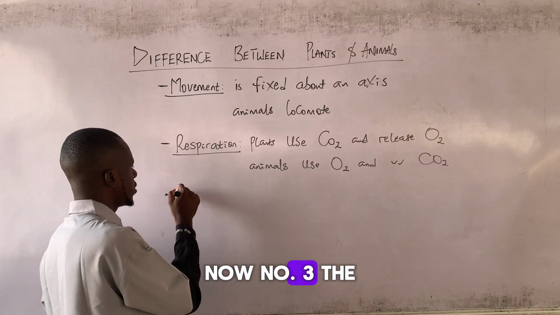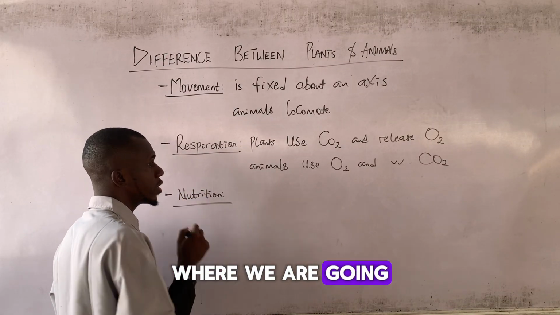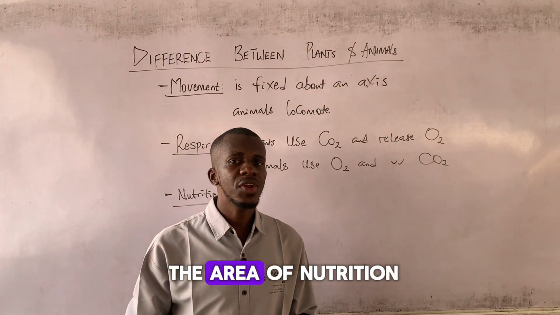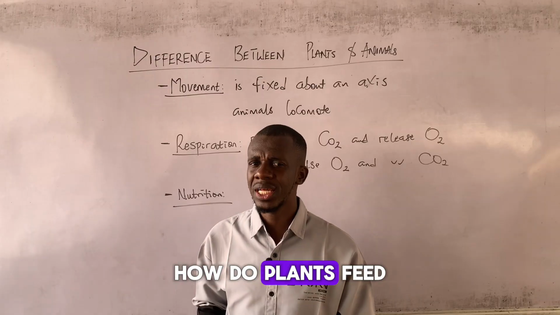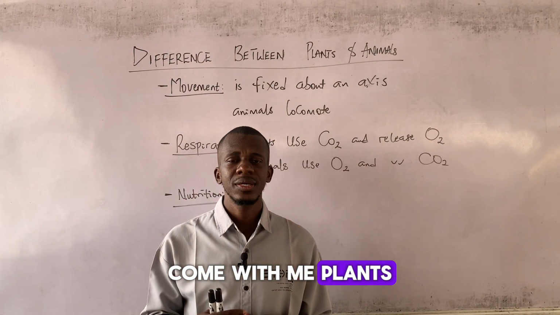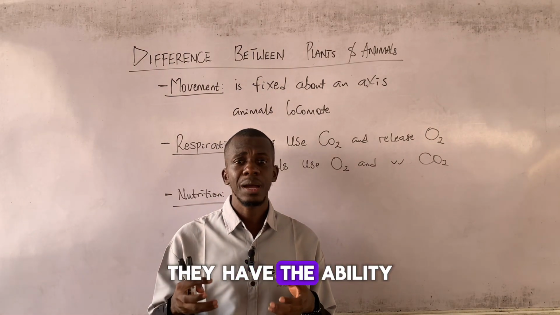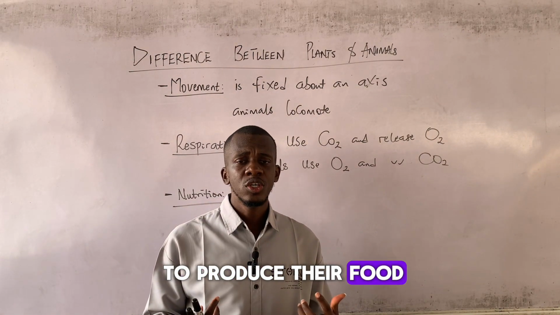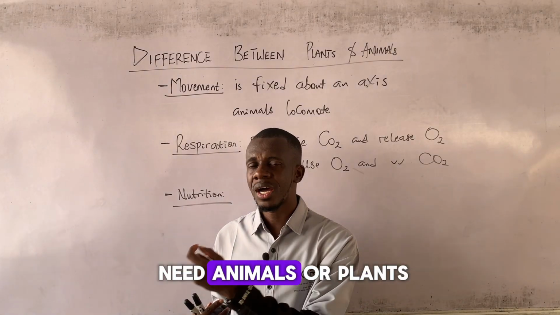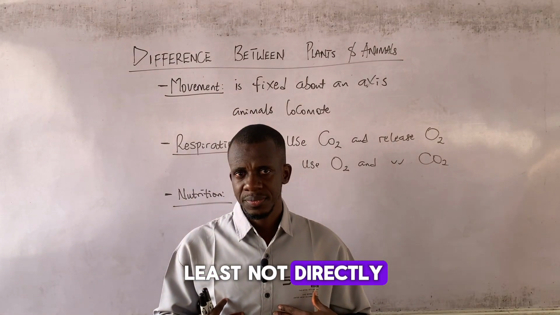Now, number 3, the third area where we are going to look at their differences or dissimilarities is in the area of nutrition. How do plants feed and how do animals feed? Come with me. Plants manufacture their own food. That is to say, they have the ability to produce their food. So plants do not necessarily need animals or plants for their food, at least not directly.